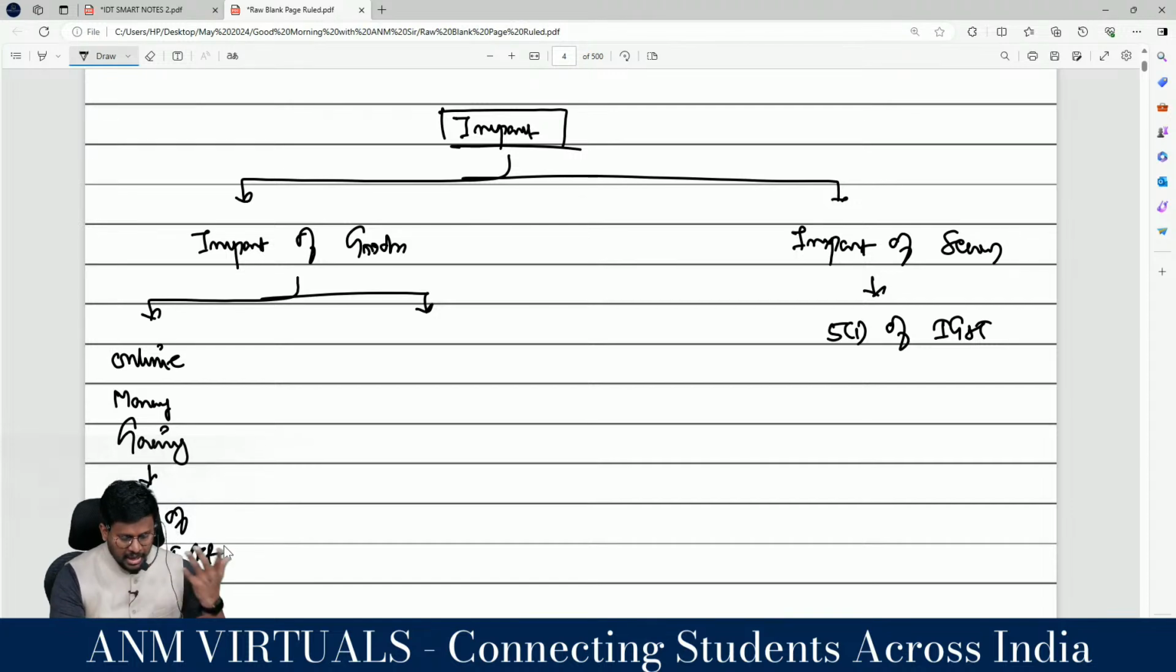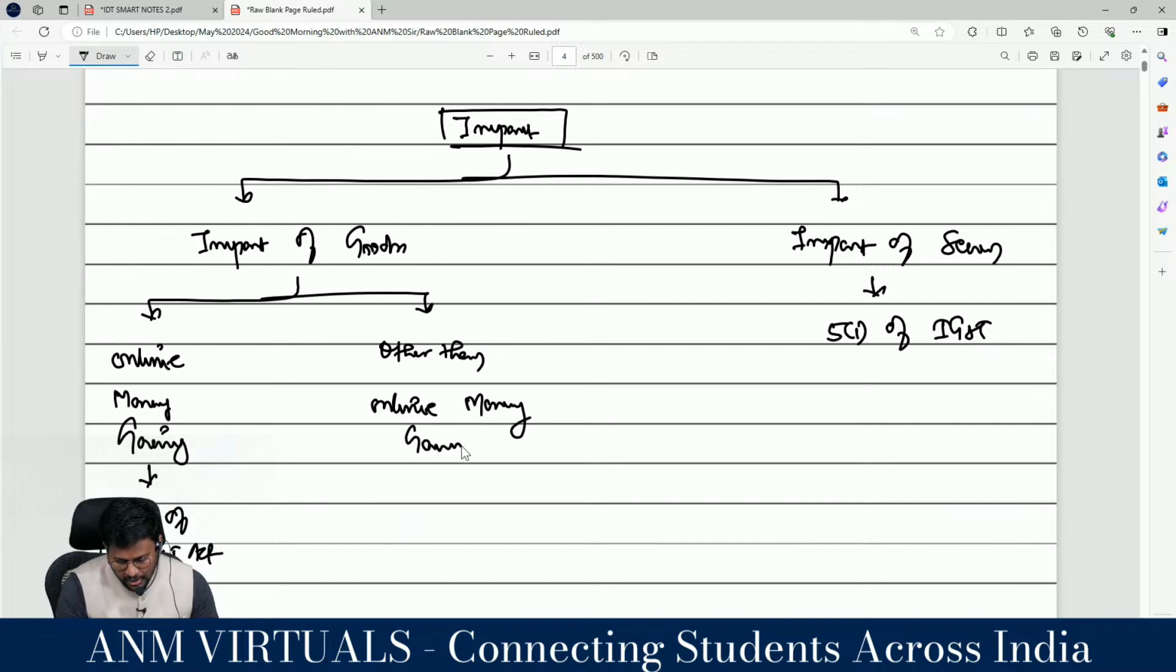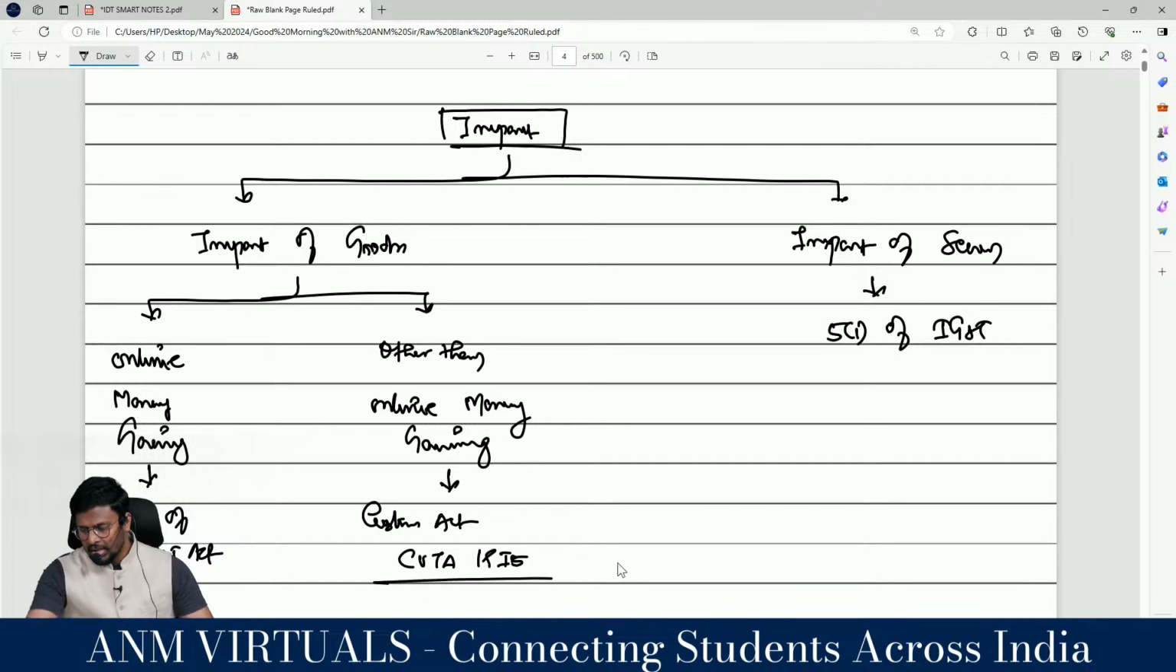I appreciate it. Other than what? Other than online money gaming. Other than online money gaming, which has to be taken care of by the Customs Act, read with the Customs Tariff Act 1975. Comfortable? Yes, sir. So this is a one-line summary of the discussion.